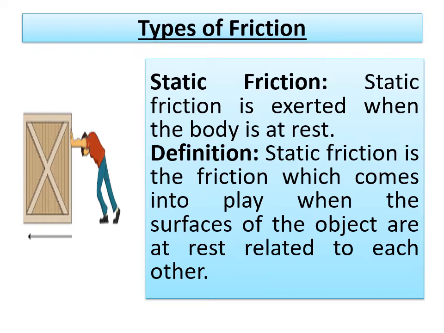We can call it a block, object, or whatever the case, because the object may be a car or any other thing. So we generalize it as an object or a body. Okay, is it clear? Static friction is the friction which comes into play when the surfaces of the objects are at rest relative to each other.